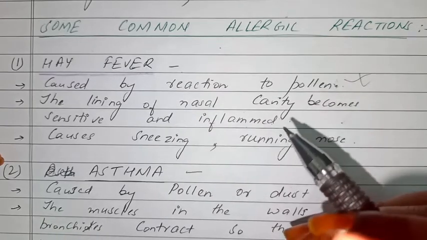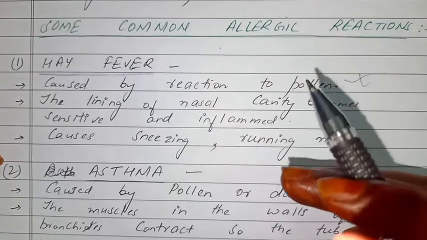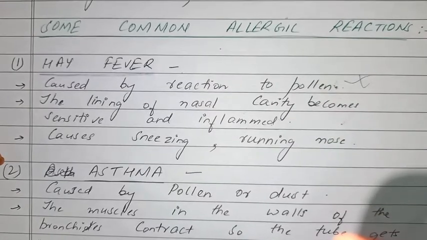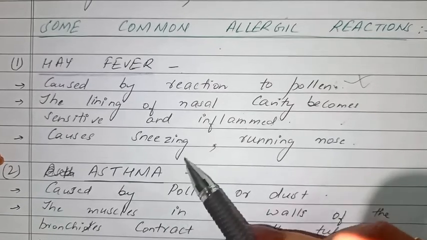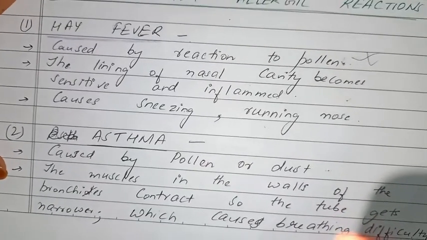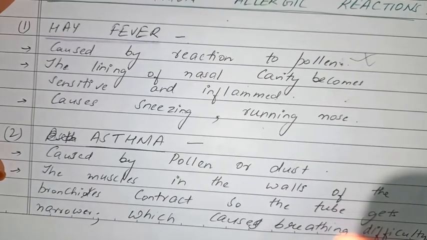And it causes difficulty, and we don't feel good. While breathing, we face problems also. So what are the symptoms? Sneezing and running nose.